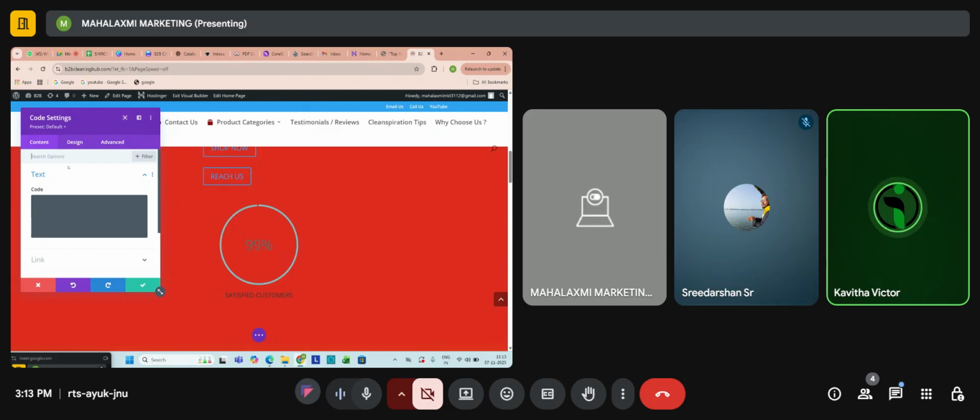So why are we using code? It makes your website light. It doesn't need much storage space. When you want to add a one minute, 10 minute or 1 hour video from YouTube, a lot of storage space would be needed. To avoid that, you can use this code, which is very light. How to add it?